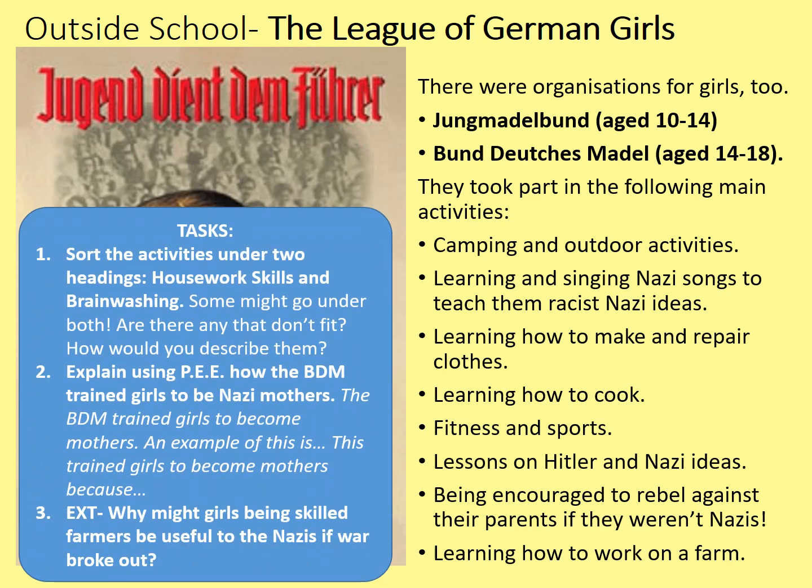Your task then. Sort the activities under two headings: housework skills and brainwashing. Some might go under both, but equally, are there any that don't fit? Perhaps come up with your own heading for those. Secondly, using point, example, explain again, and again I've included a writing frame for you. How did the BDM, the League of German Girls, train girls to be Nazi mothers? And thirdly, why might girls being skilled farmers be useful to the Nazis if war broke out? Again, about 10 minutes should be enough on that, so pause the video while you complete those tasks.